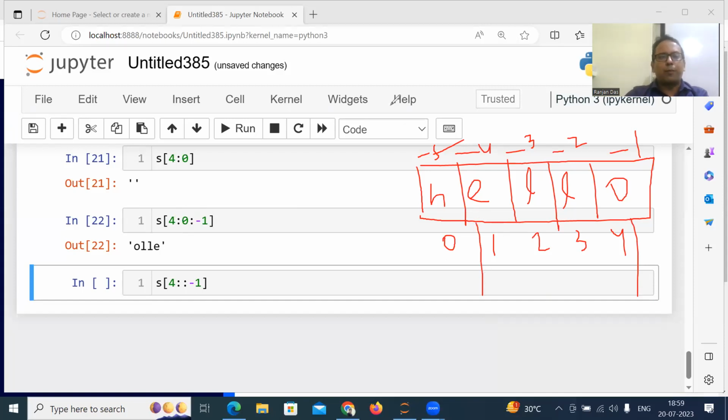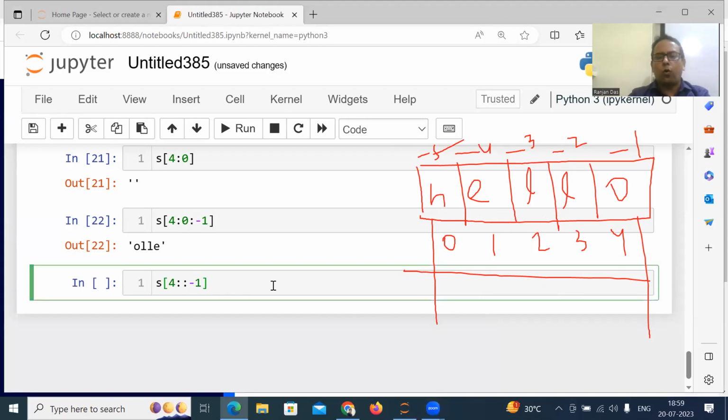But in this case, you'll start from 4, but stop is not given. That means you will come up to the beginning. So it will be 4 to the beginning, that means O to H, and the step is minus 1. So O, L, L, E, H. That means the string is reversed.